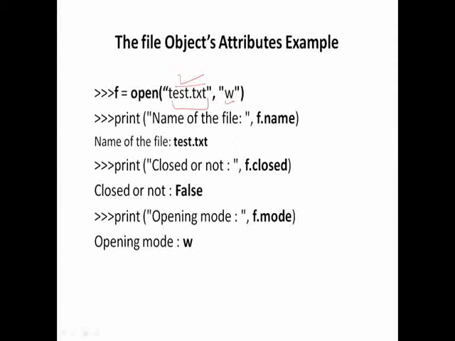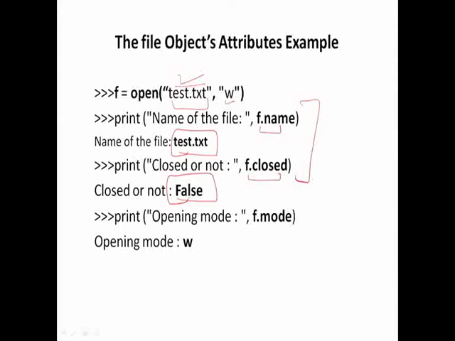Suppose I call f.name, that is the file object dot name, it will return the name of the file, which is test.txt. And if I check whether this file has been closed or not, that is the attribute f dot closed, it will return false because this file has not been closed till now.